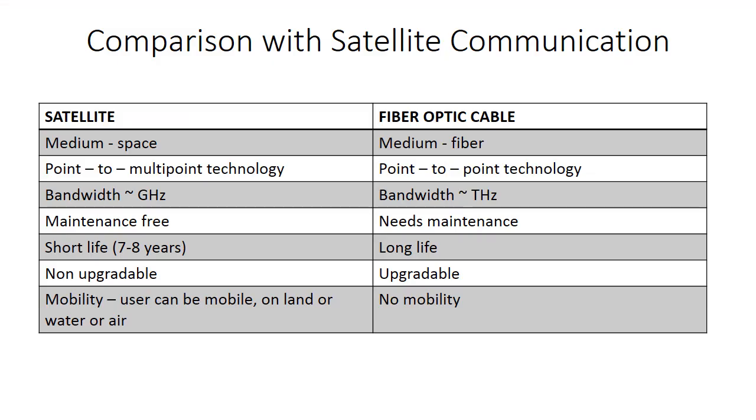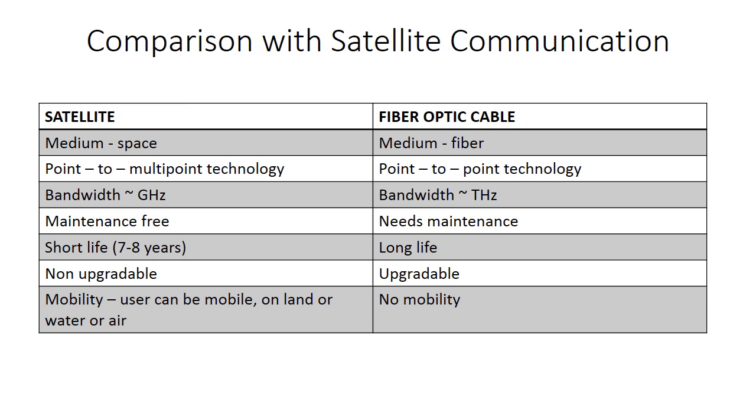So, here is a brief comparison of satellite communication with fiber optic communication, where we see that satellite is a point to multi-point technology, whereas fiber optic communication is a point to point technology. As far as the bandwidth is concerned, the bandwidth offered by satellite communication is of the order of a few hundred gigahertz, whereas in case of fiber optic communication, it is of the order of terahertz. So it is comparatively very high.